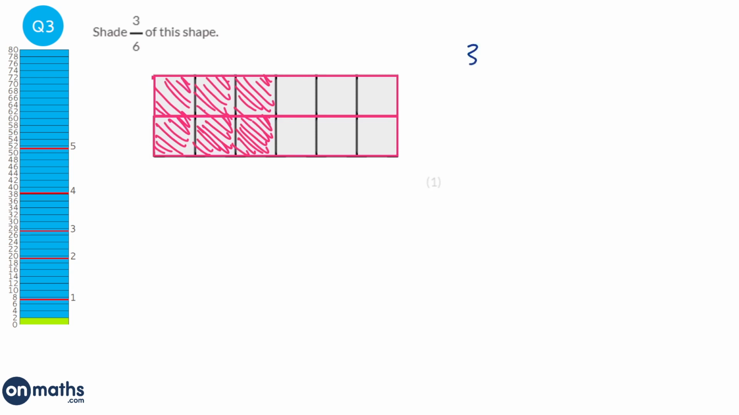Or you might convert 3 over 6 into 6 over 12, and there's 12 squares altogether, so it's 6 of the 12 squares. There's lots of ways of doing this question.